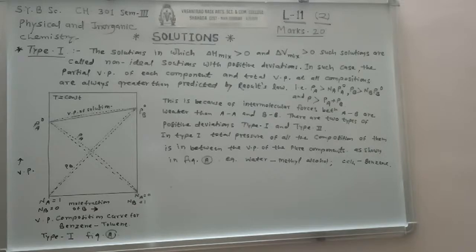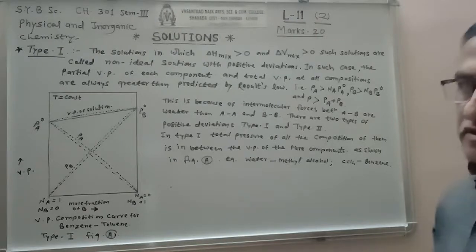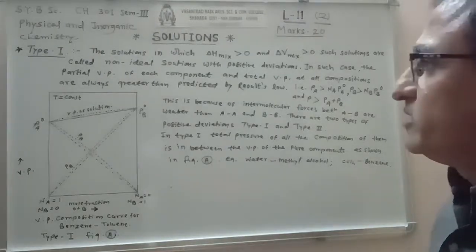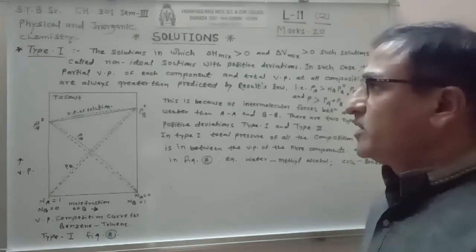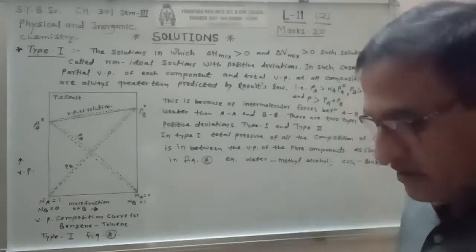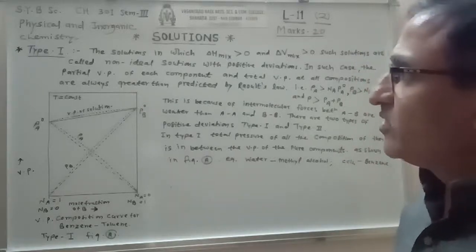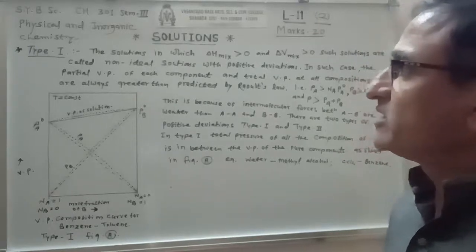Depending on the nature of deviation, positive or negative, there are three types: type first, type second and type third. For positive deviation there are two types, type 1 and type 2, and for negative deviation it is type 3. Now here we have to consider type first.